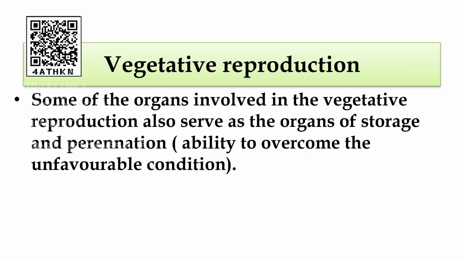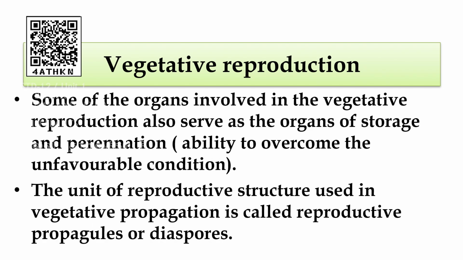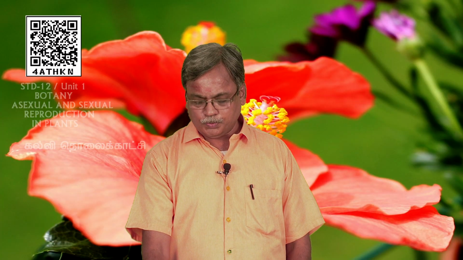Some of the organs involved in vegetative reproduction also serve as organs of storage and perennation. Now you may ask the question, what is perennation? Perennation is the ability to overcome unfavorable conditions. So any structure which is responsible for overcoming unfavorable conditions is called an organ of perennation. The unit of reproductive structure used in vegetative propagation is called reproductive propagules or diaspores. So the question may be asked, what are propagules or what are diaspores?